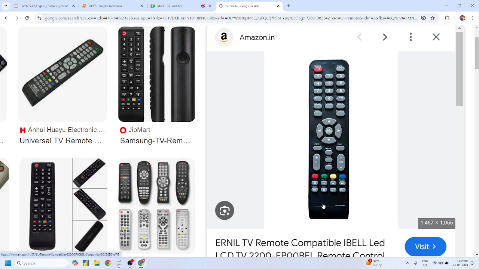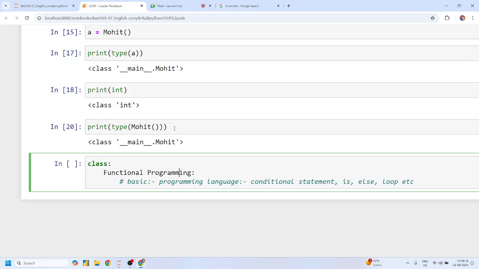So we can just simply say this remote is an object. It means this is a remote class and all these methods are functions of this remote class. If we are using this remote, it means we are not using the case of this remote. We are using the functions of this remote. Yes or no? Yes, sir.